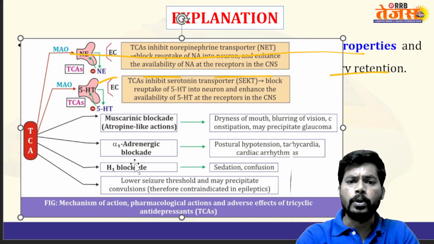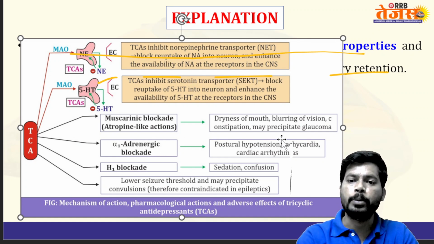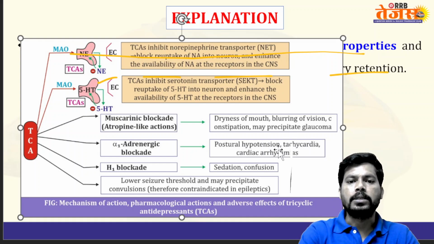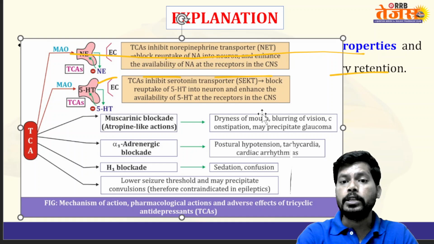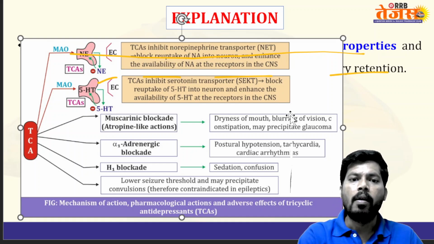And you can observe clearly that there are different side effects of these antidepressants. For example, blocking of H1 receptors produces sedation and confusion. Blocking of alpha 1 receptors causes postural hypotension, decreasing BP, reflex tachycardia, and cardiac arrhythmias. And muscarinic receptor blockade may lead to dryness of mouth, blurred vision, constipation, etc.